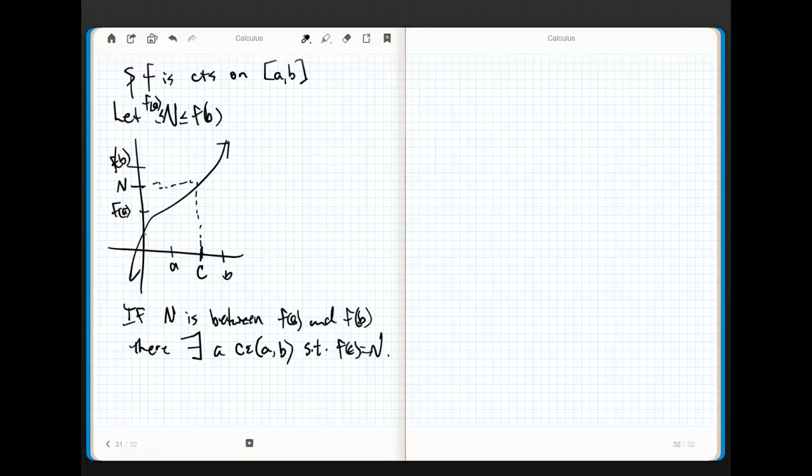Think about it. If you've got a function and it's continuous, it means I can't lift my pencil when I'm drawing it. If I pick a value between f of a and f of b on the y-axis, and I'm not allowed to lift my pencil as I go from f of a to f of b, then I have to pass through that value. I have no choice. You saw this before in pre-calculus. You'll see it again here. It's the first of the value theorems that you're going to play ball with.